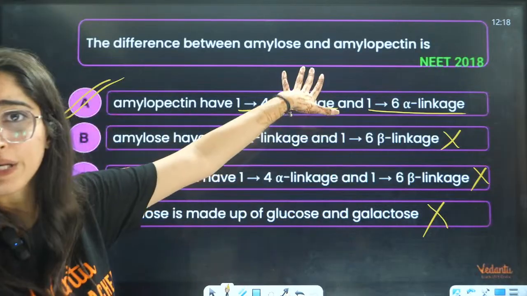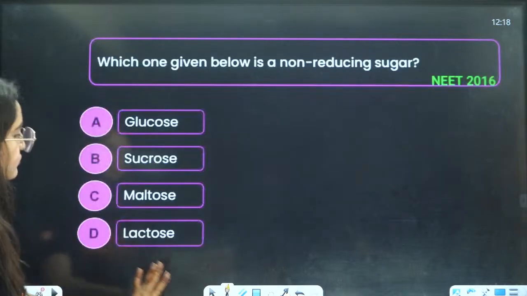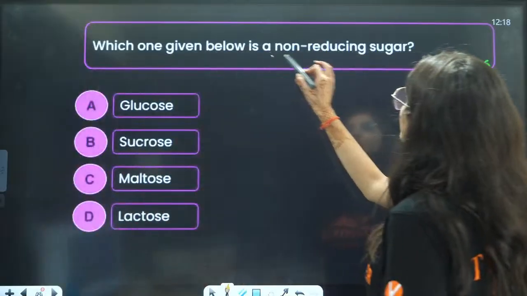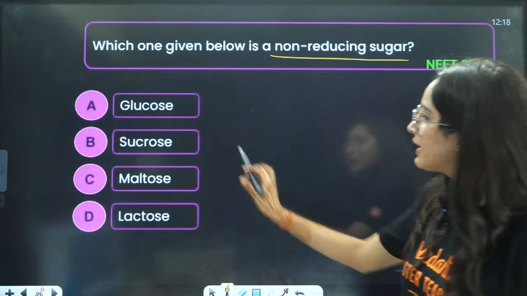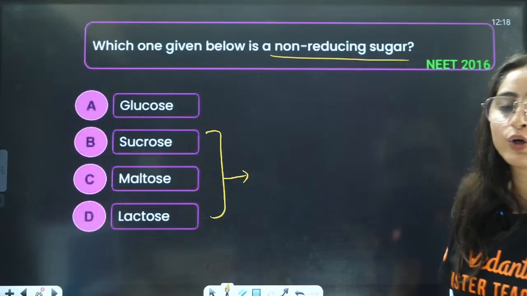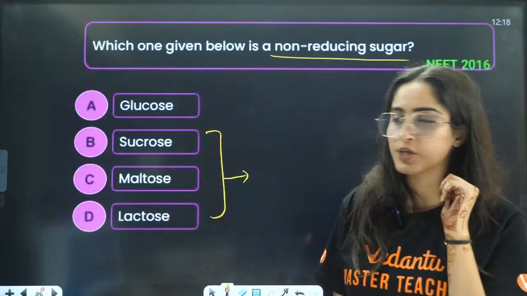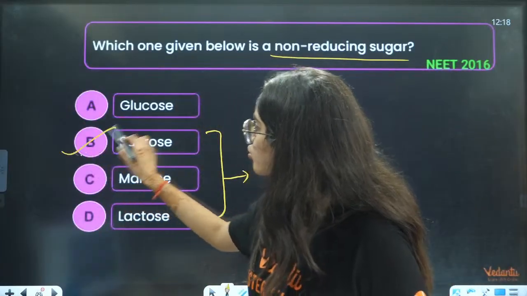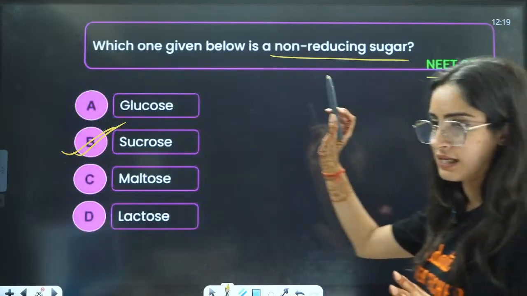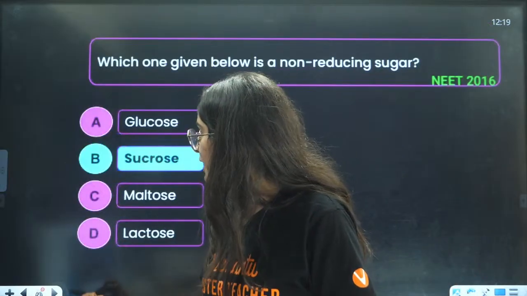That is NEET 2018, a latest question. Next is, which one is a non-reducing sugar? These are disaccharides. I told you disaccharides are usually reducing, but one exception we have is sucrose. So sucrose is the non-reducing sugar. This was asked in 2016. See, direct questions they are asking from this.